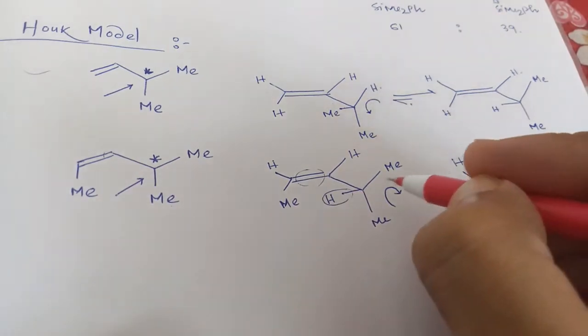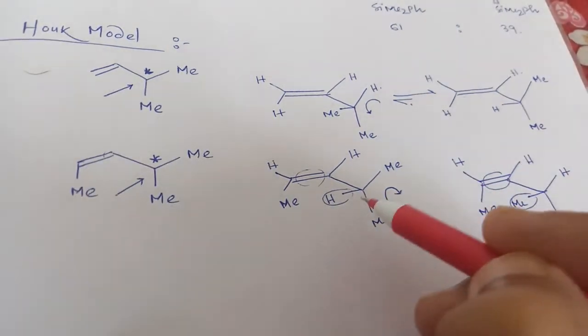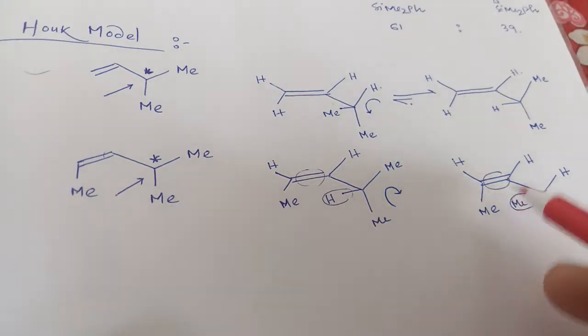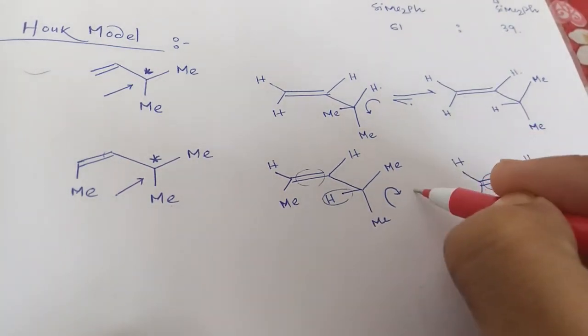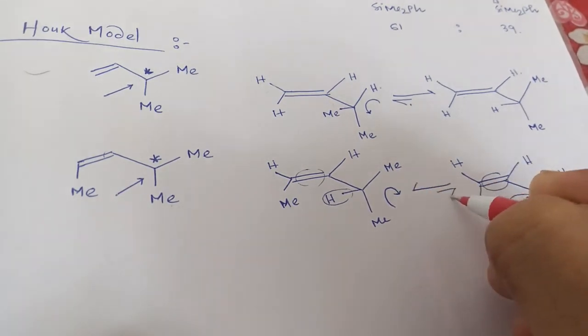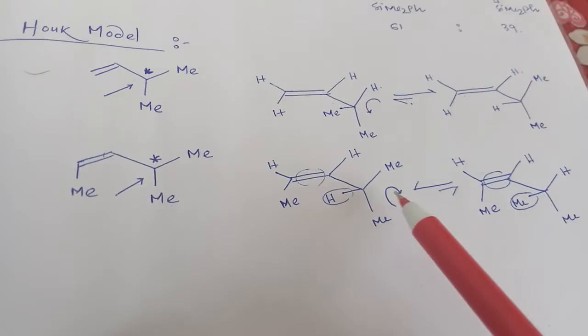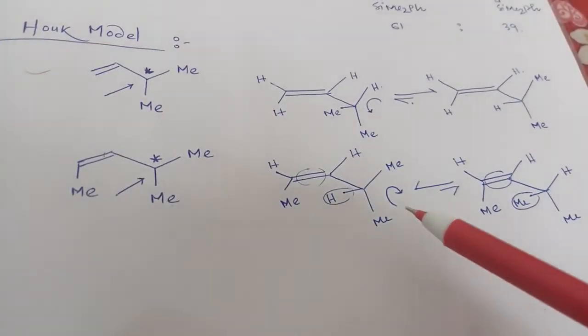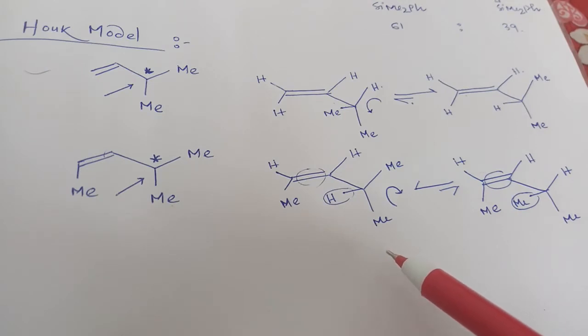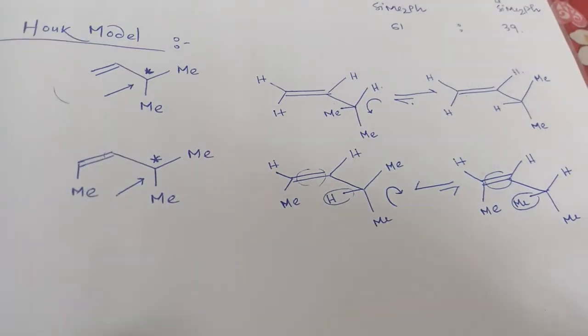Between these two conformations, this conformation is quite stable than this, so the equilibrium will be like this. So this is basically the Houk model. It was conferred by Houk, so this is called the Houk model.